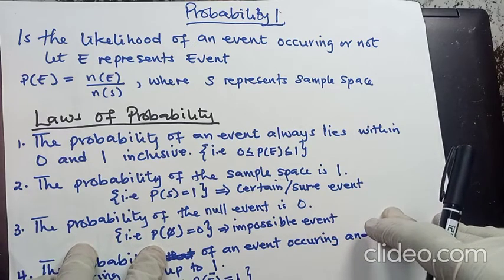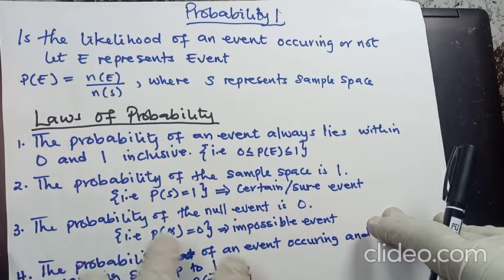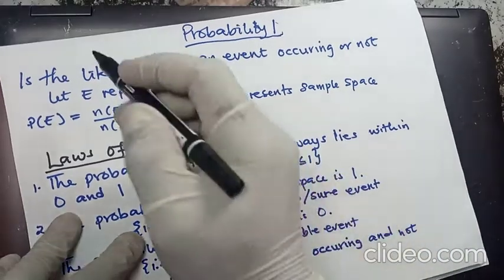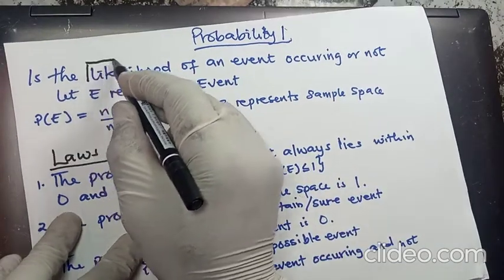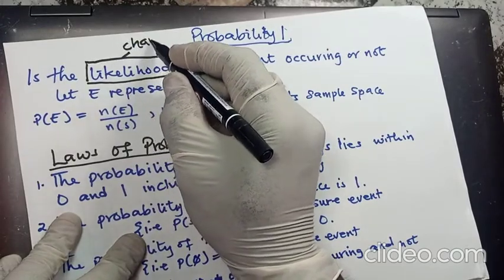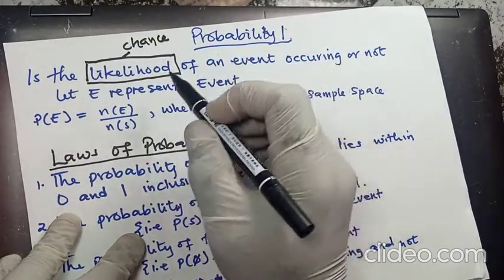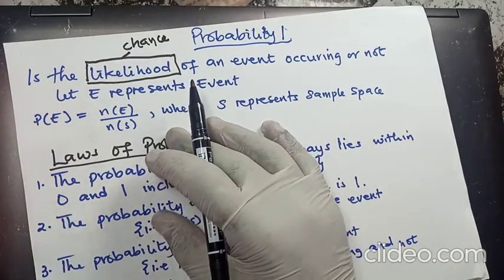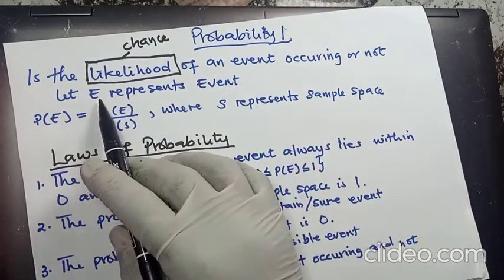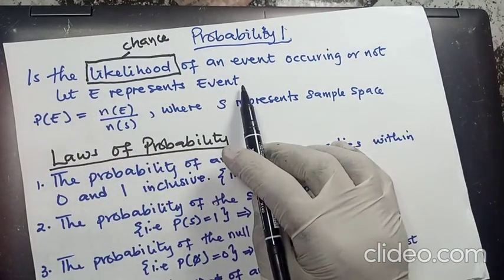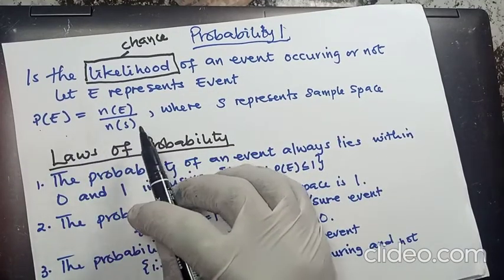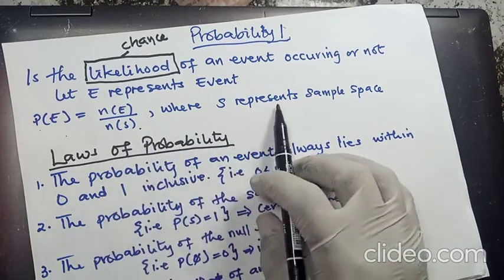Now, as we know, probability is the likelihood of an event occurring or not. This likelihood, I normally refer to as chances. So, the chance that something may occur or not. Now let's assume we have E to be the event, so we are using E to represent an event. Then the probability of the event is equal to what? Number of events over the number of the sample space. In this case, X is what? The sample space.